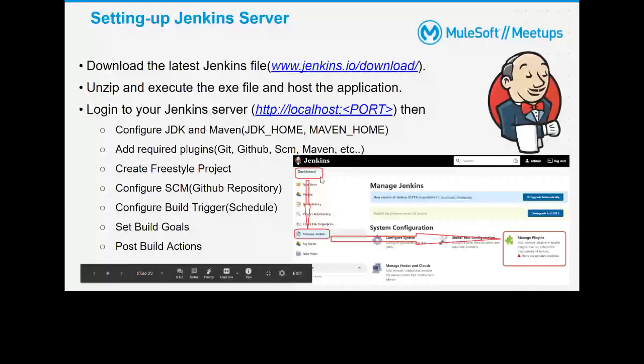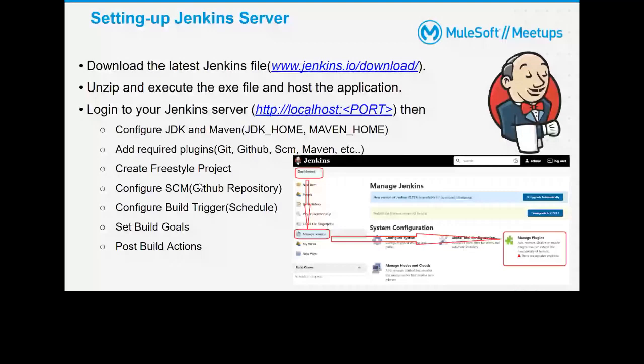Once these two things are done, we can create the project or pipeline. We can create the pipeline project. There is also a freestyle option available. We'll create that as part of the demo, and I'll show you.